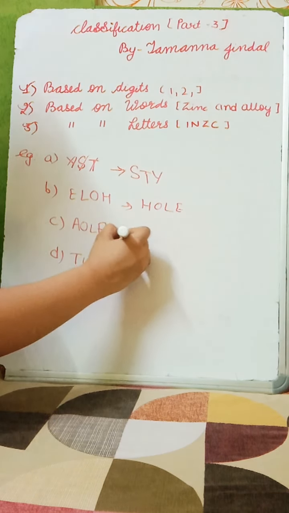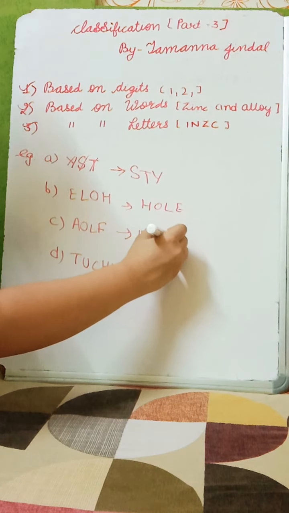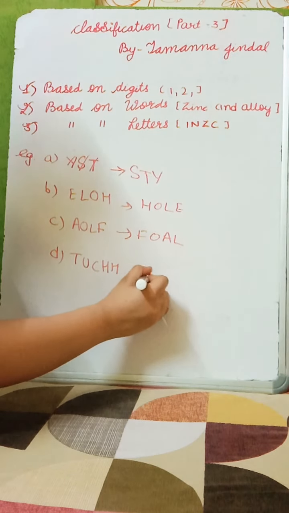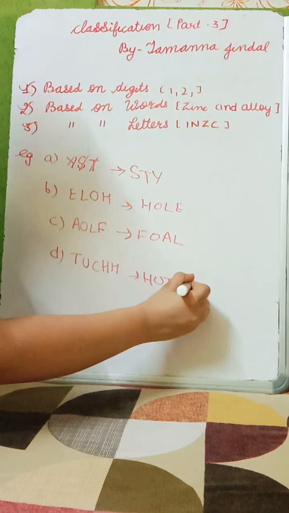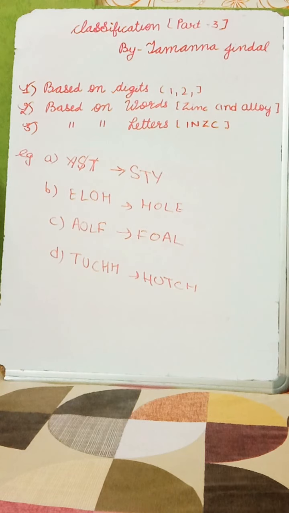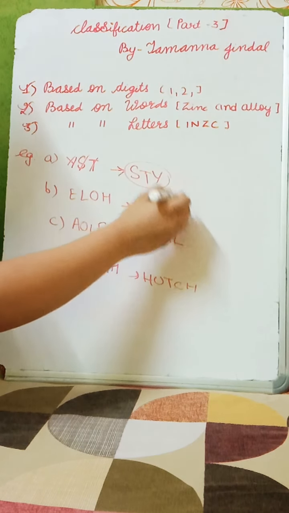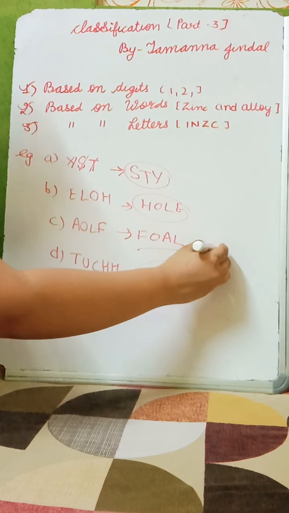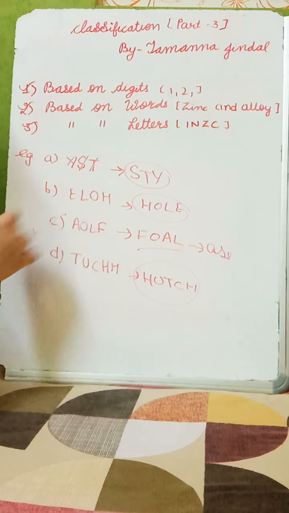Here foal, FOAL. And here what will we make? Hutch. If you are having a problem making meaningful words, and you get confused about which letters are used or not, then you can use this cutting method. Okay? So you can see here, style, hole and hutch are dwelling places. But foal is the young one of a horse. Means it is odd. So this is our answer.